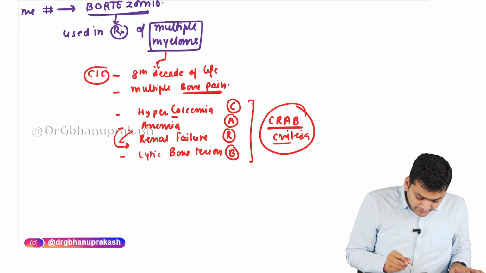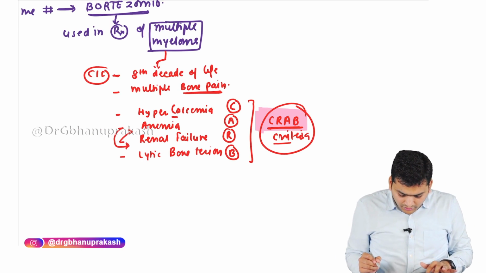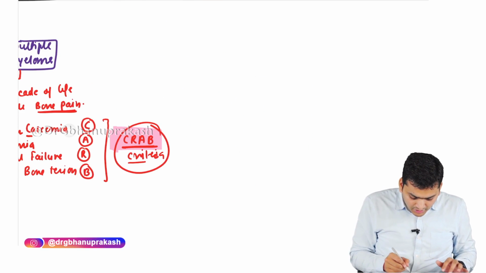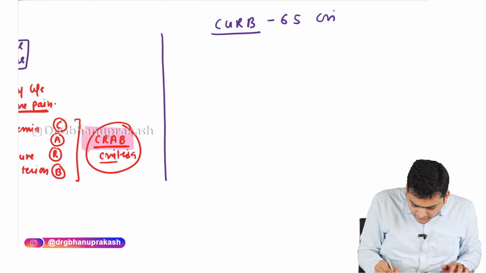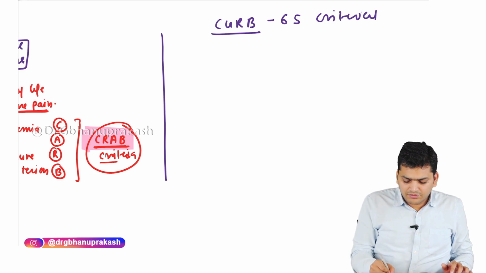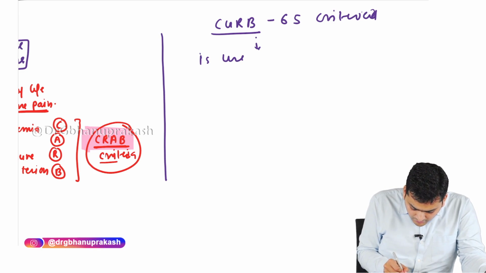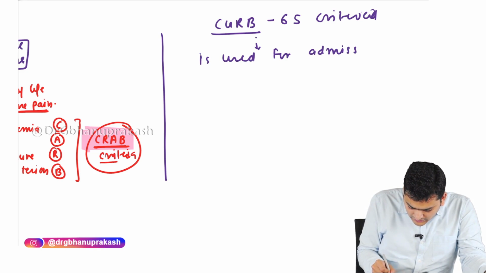The CRAB criteria should not be confused with the CURB criteria, CURB-65 criteria. What is the CURB-65 criteria? CURB-65 criteria is used for the admission of pneumonia patients.